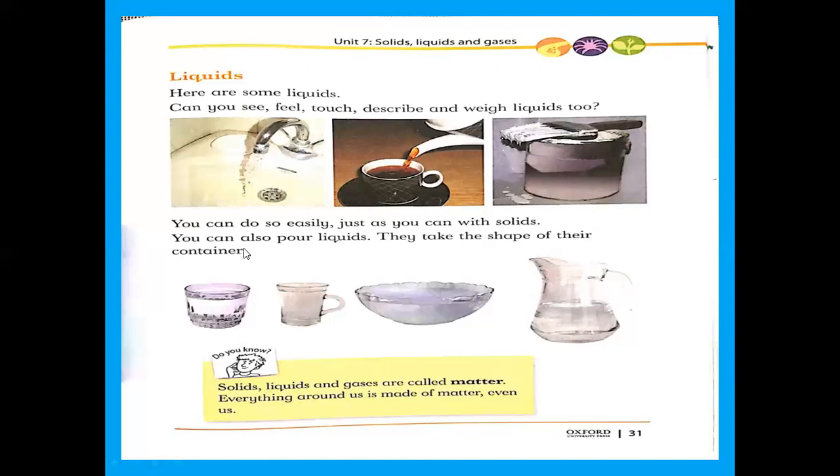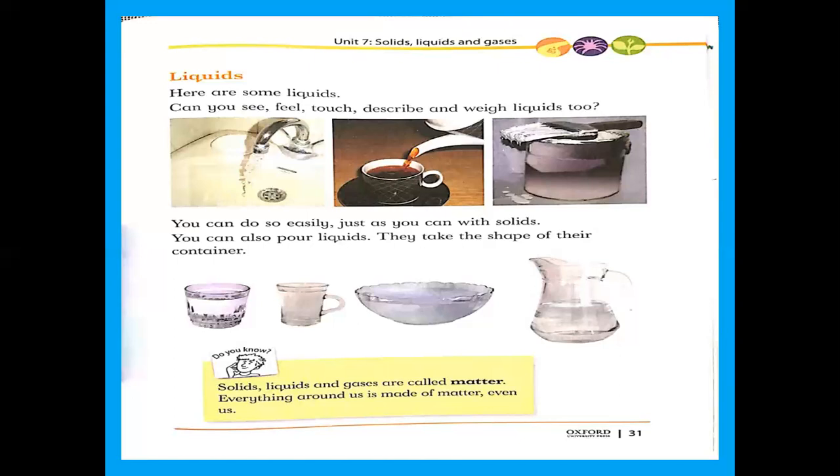If you want to take 50 ml of water, when you put it in a glass, its volume is the same, 50 ml. And if you put it in a jug or cup or glass, anywhere, in any container, it cannot change its volume. It has a definite volume.